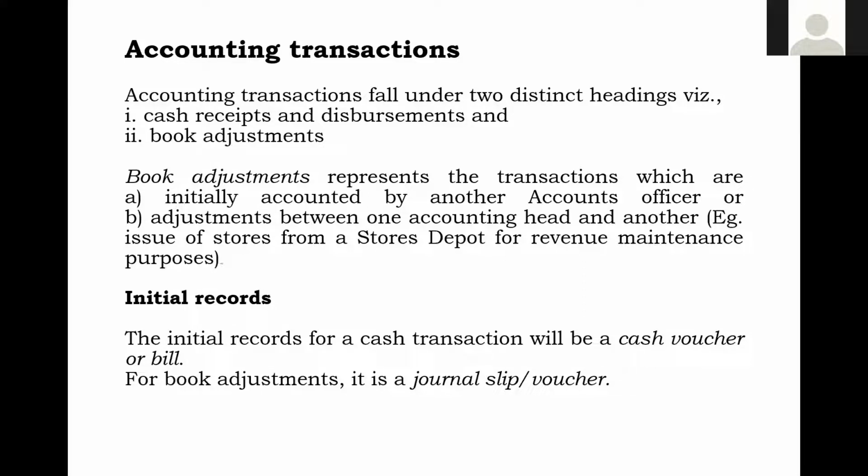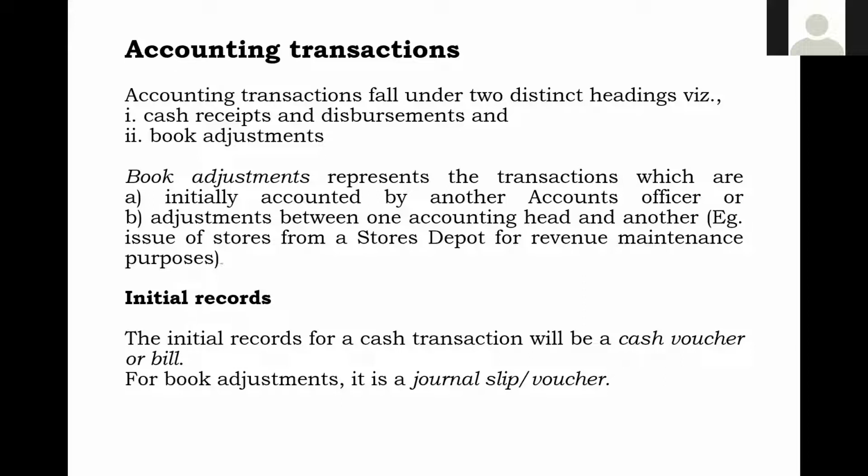In a journal voucher, no cash is involved, because the cash has already been paid by another accounting circle. The only thing is you are adjusting it. Similarly, suppose our executive has taken some material assistance. He will send the AM, and based on the AM, we will prepare a JV. In such transactions, the cash was paid by the other accounting circle from where the executive got the material. For that, payment was already made.